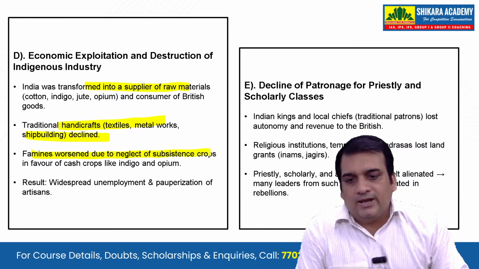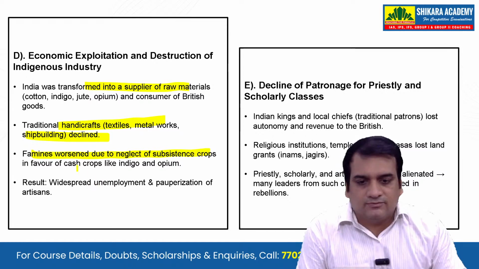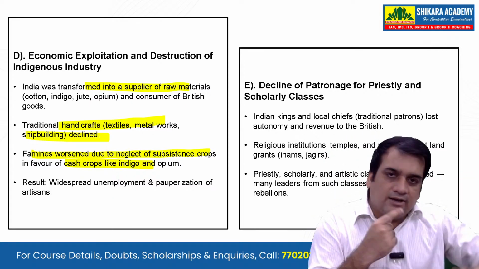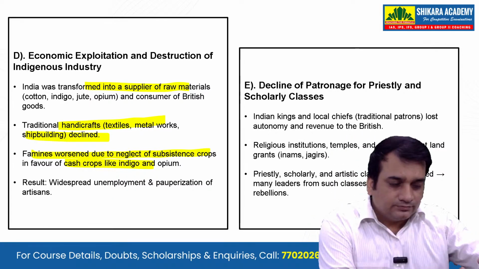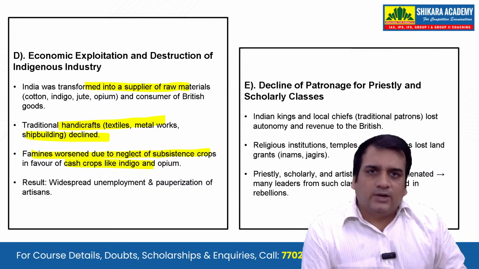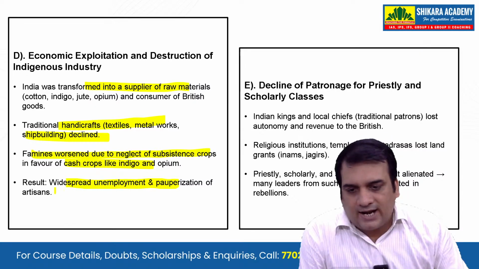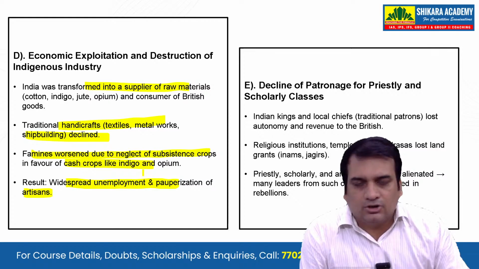Famine worsened due to the neglect of subsistence crops in favor of cash crops like indigo and opium. So when you grow indigo and opium, whenever you have droughts, who is going to help you? You are not going to eat the indigo. Okay, the result: widespread unemployment and pauperization of the artisans at that time.